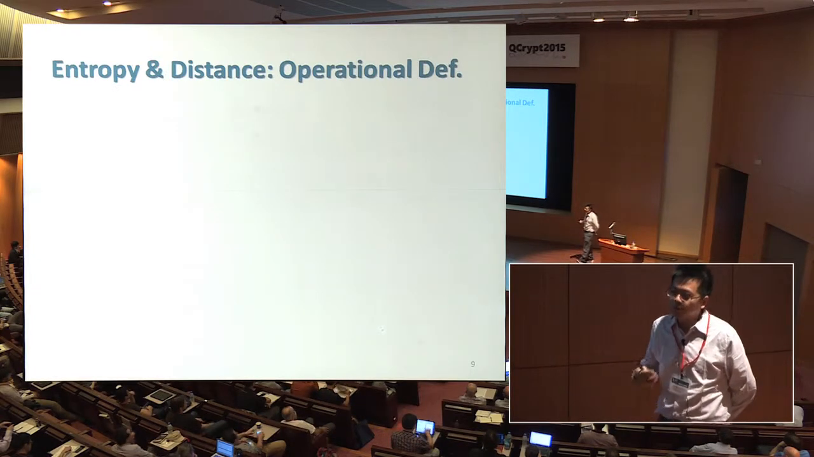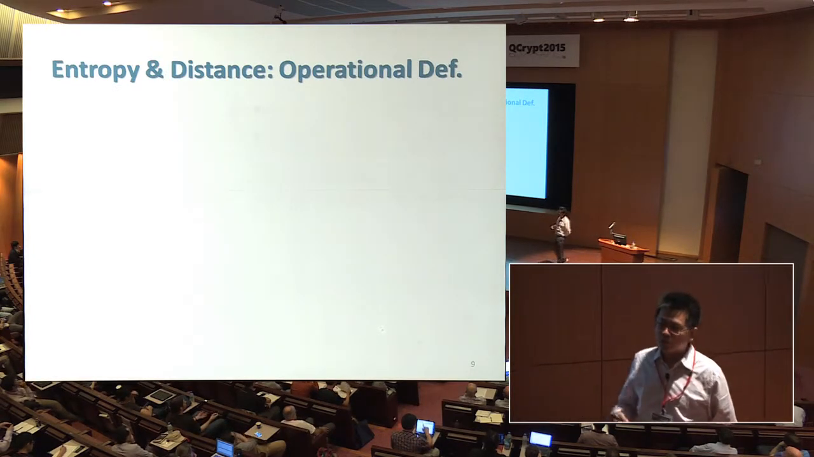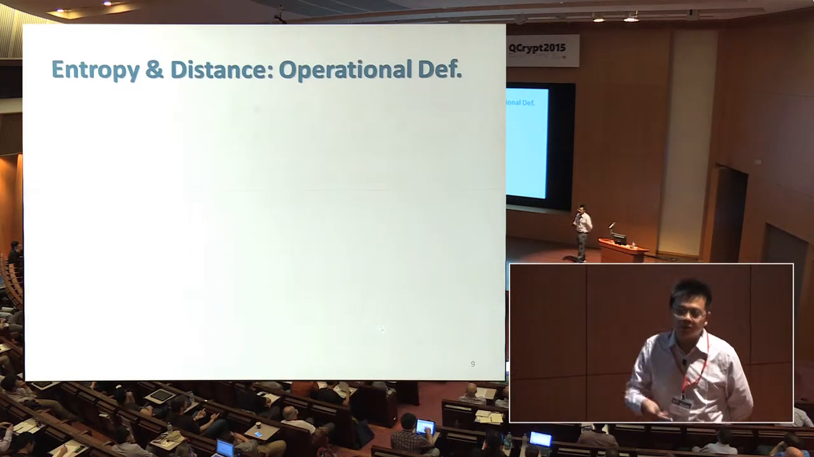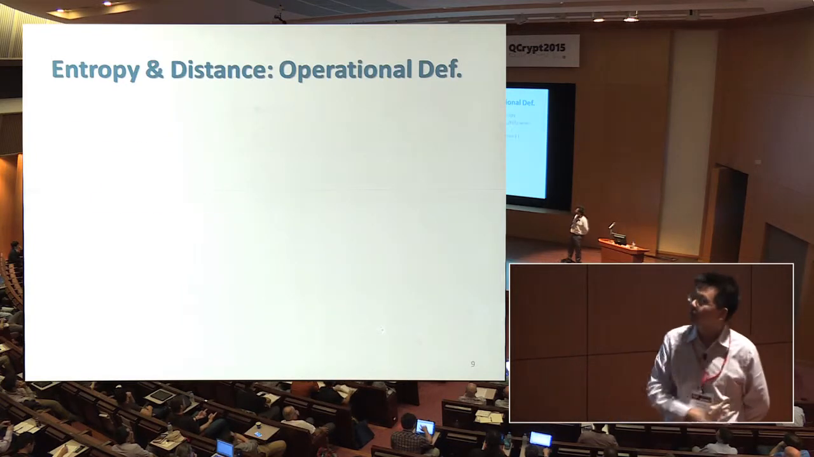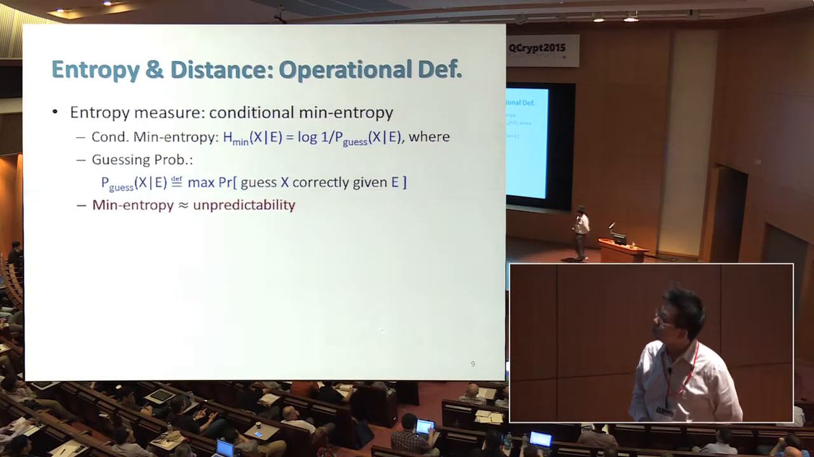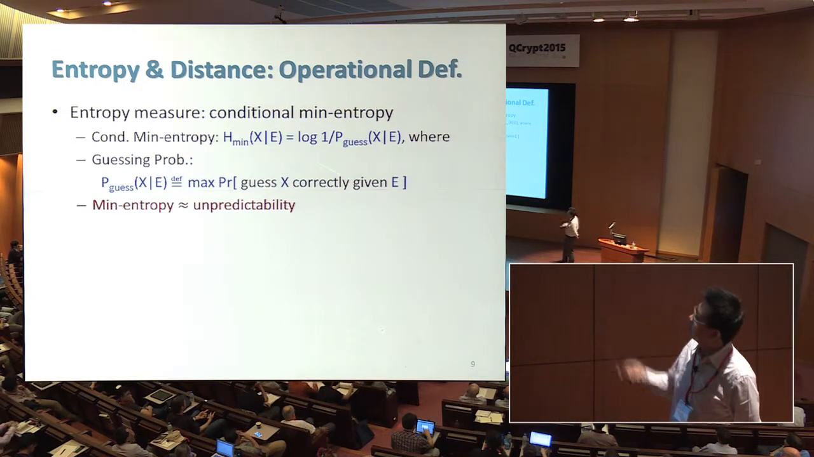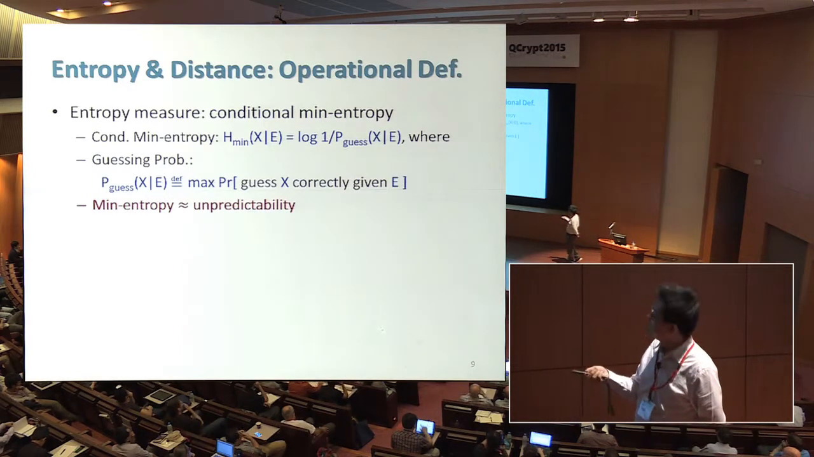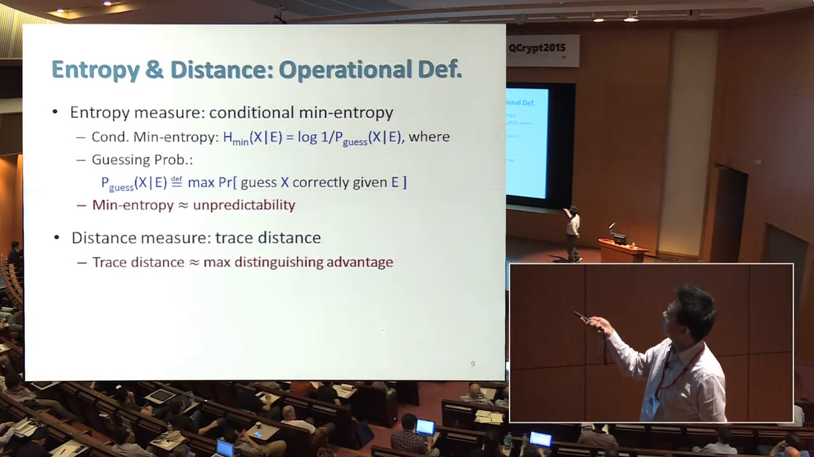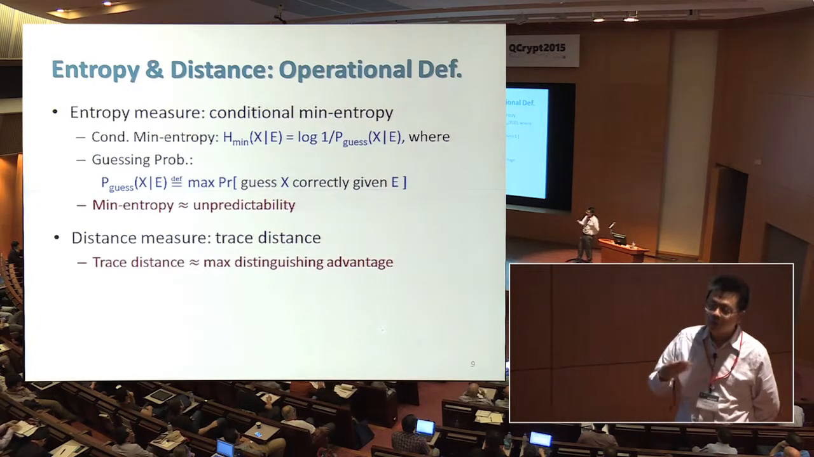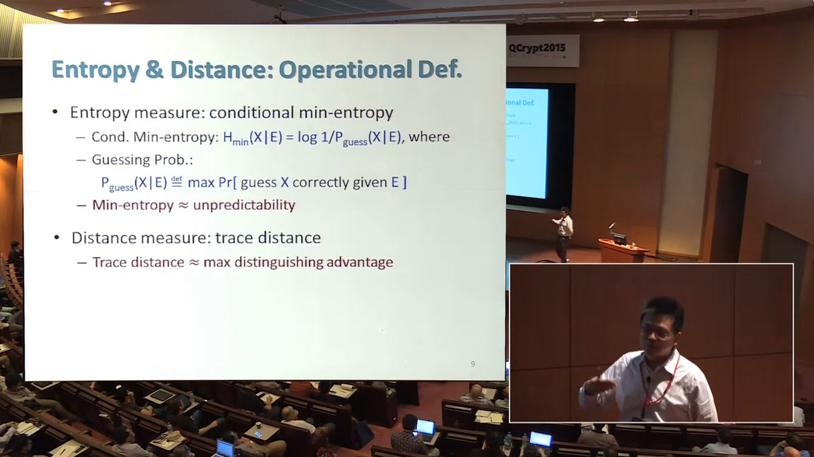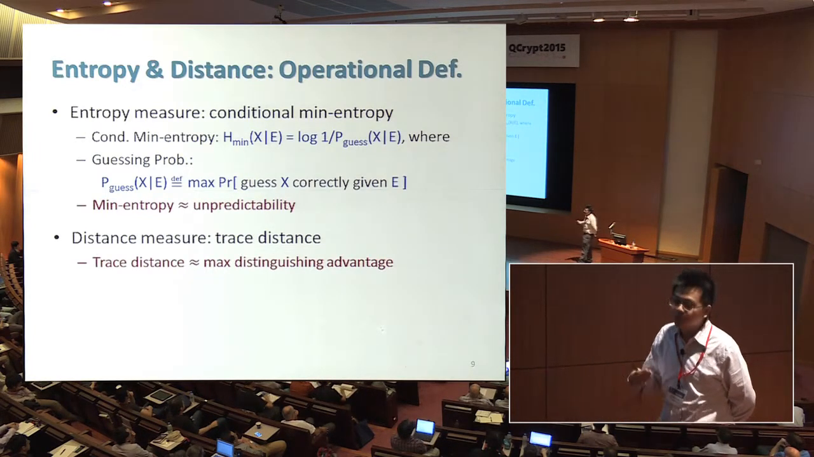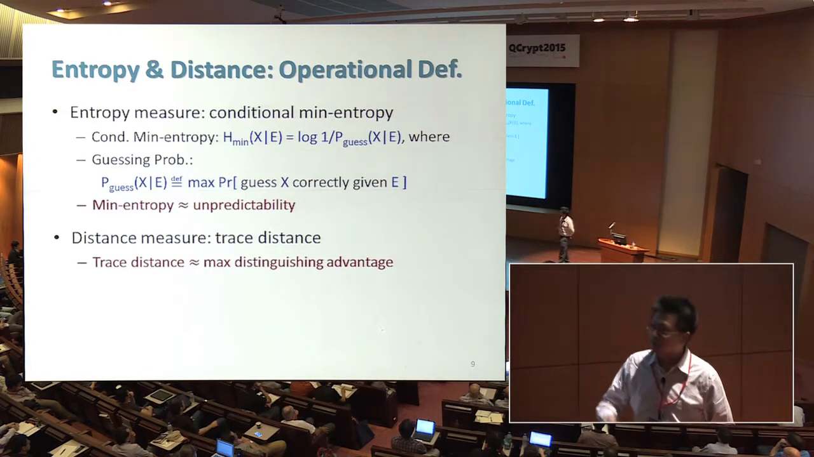And while the formal definition is not necessary, it's still nice to mention because it has a very nice operational definition, and this gives a very nice operational interpretation of quantum proof randomness extractor. So this conditional min-entropy can be defined operationally through guessing probability. This is simply log of 1 over the guessing probability, where guessing probability means the probability that one can guess X given the side information E. So min-entropy is roughly unpredictability.